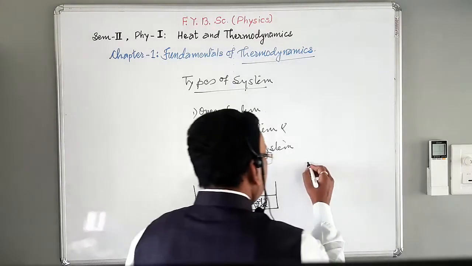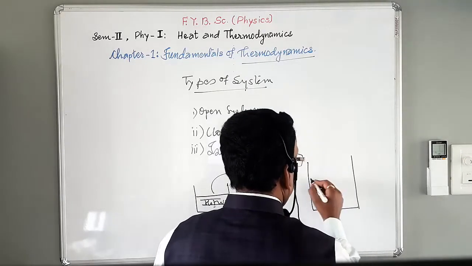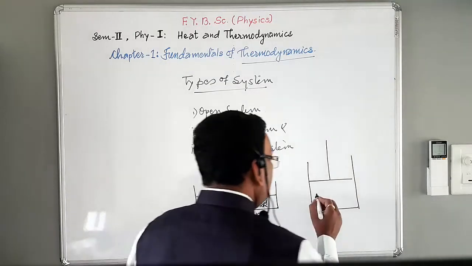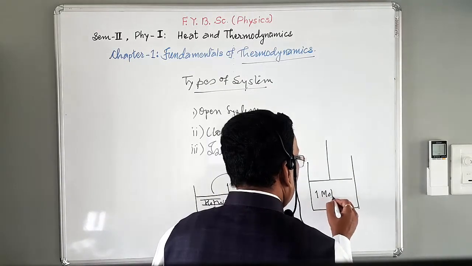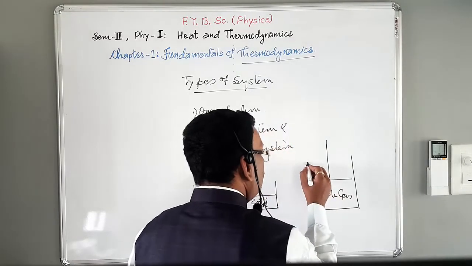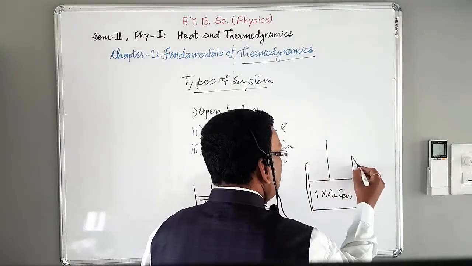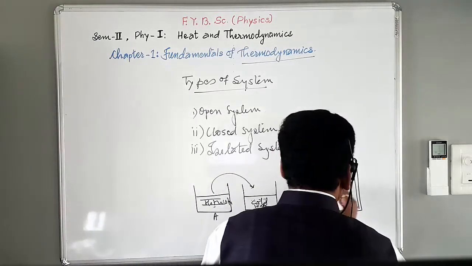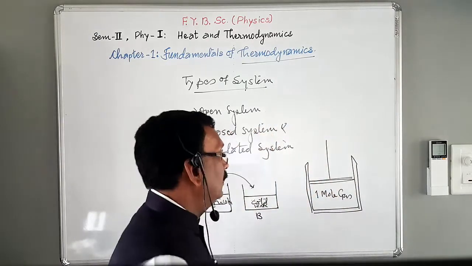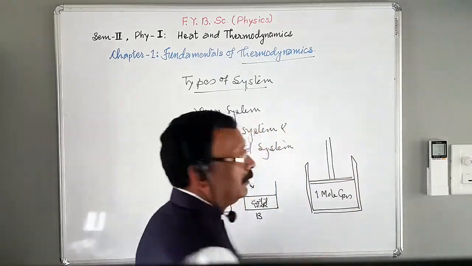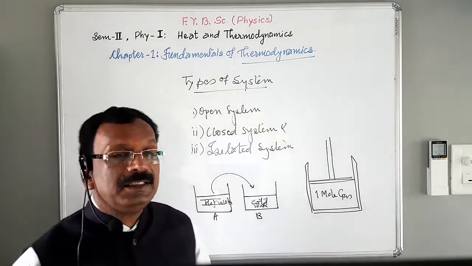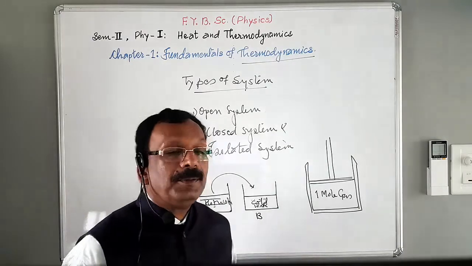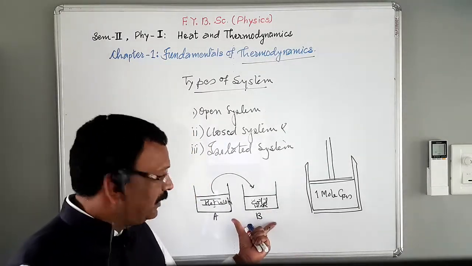Or suppose this is a cylinder fitted with a frictionless movable piston, and this cylinder consists of 1 mole of gas. Suppose the walls of the cylinder are made up of conducting material, and the material of the piston is also conducting material. We consider this a system. Now, what is the difference between these two?